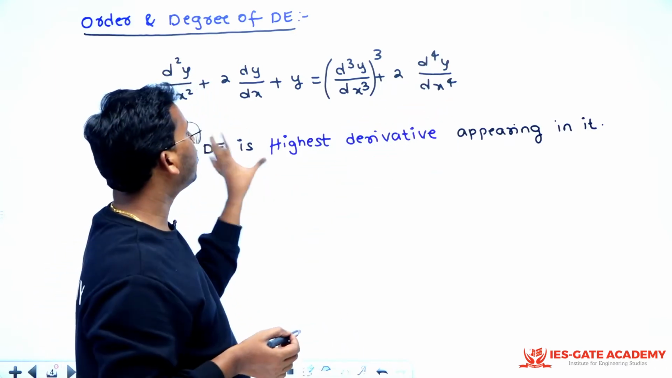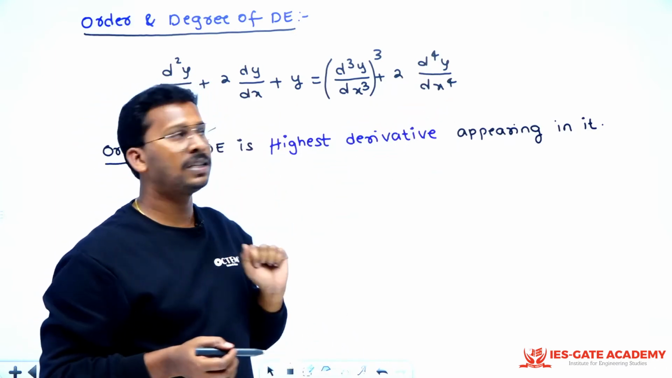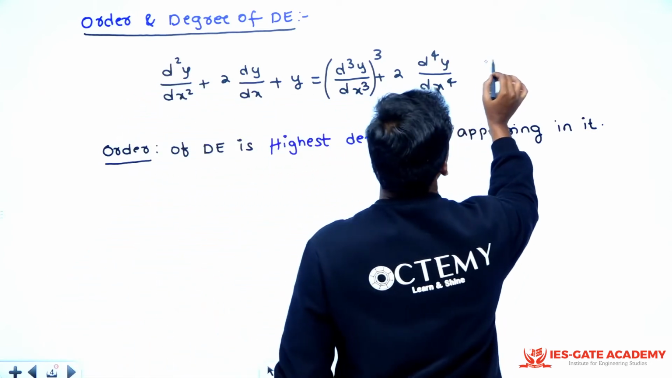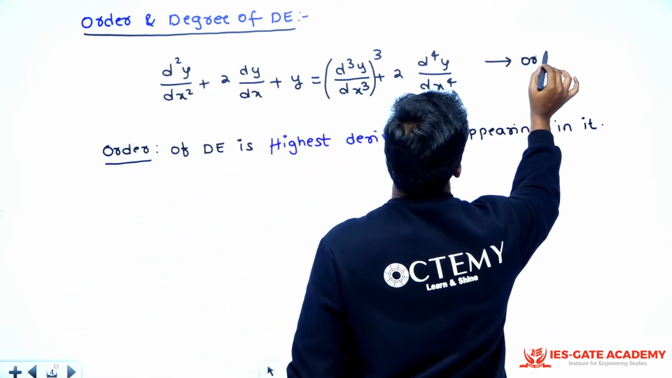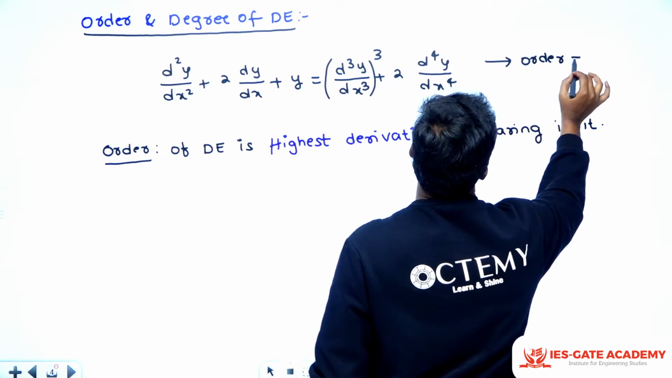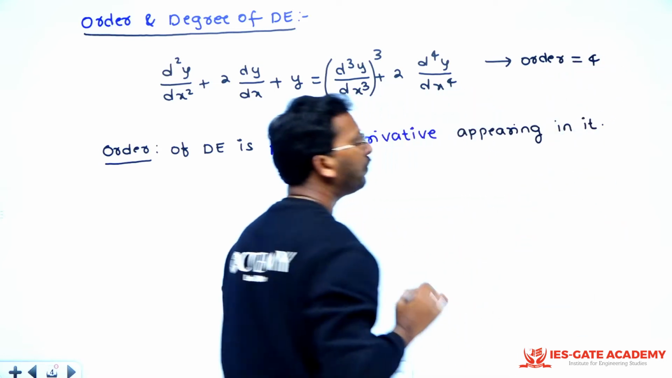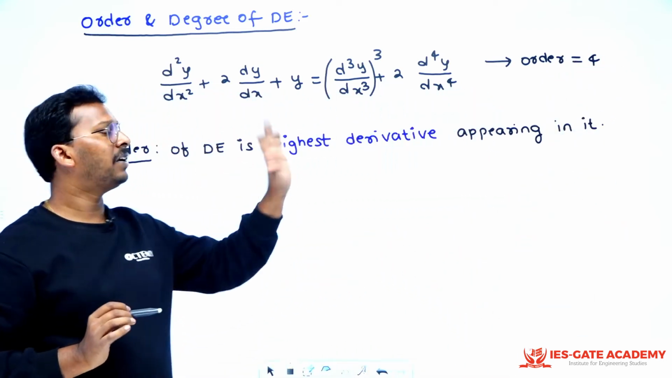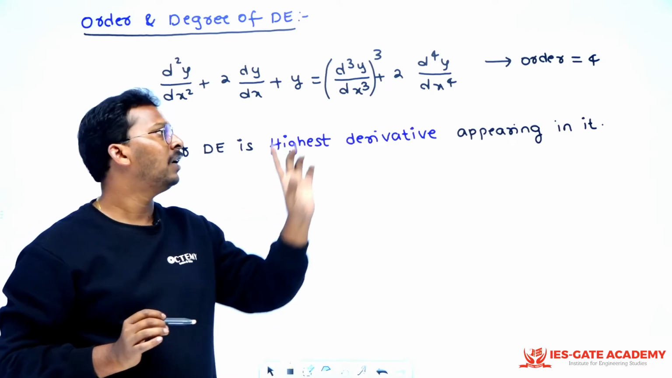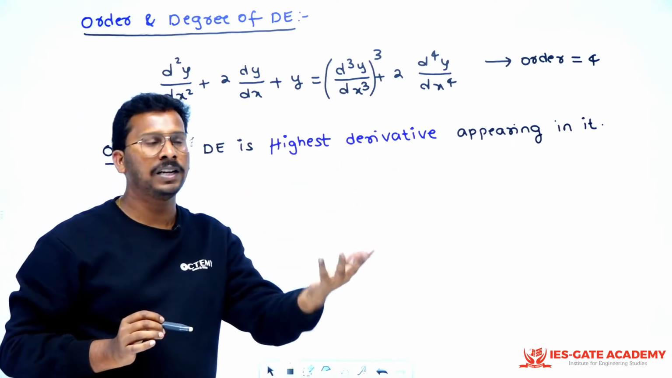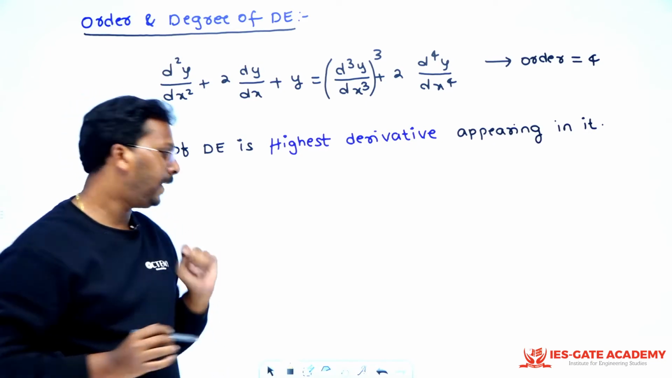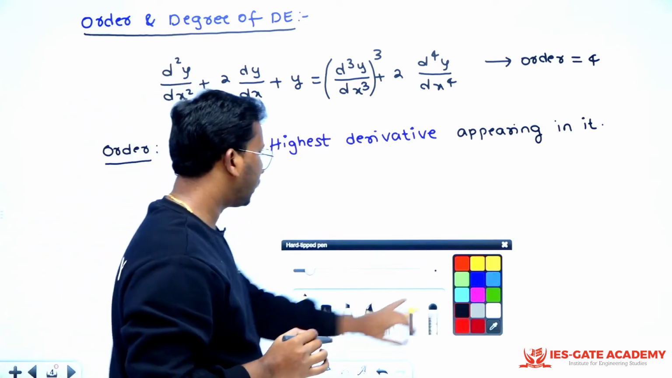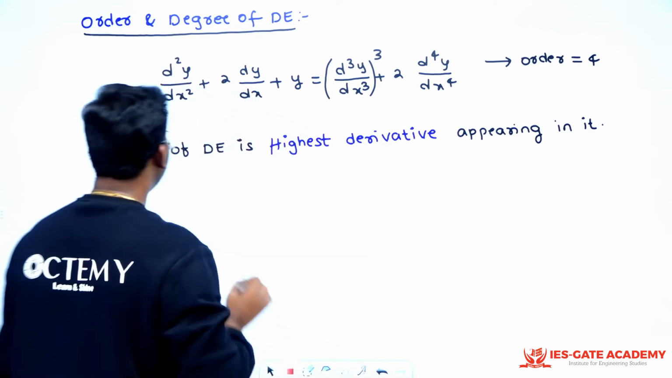That means what is the order of this differential equation? The order of this particular differential equation is 4. How do you define order? Highest derivative. What is the meaning of highest derivative? How many times it is getting differentiated. That is the meaning of order, right? Now let us talk about degree.